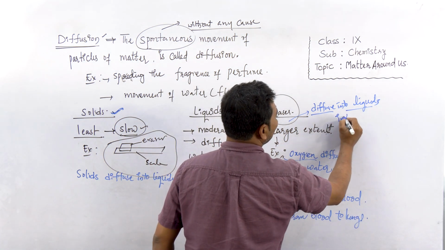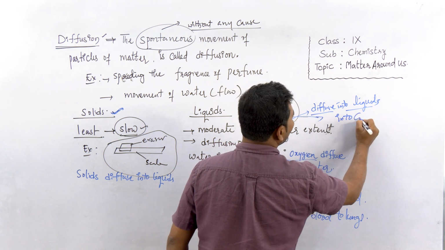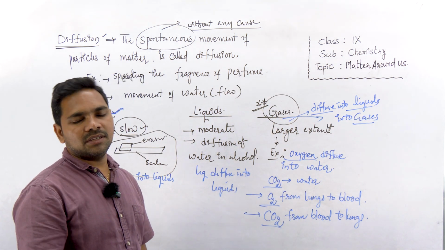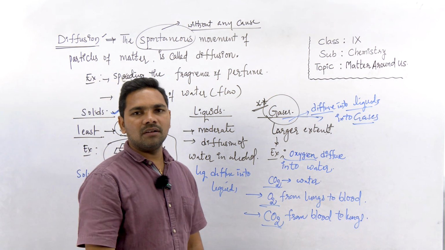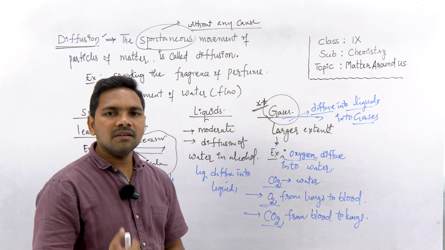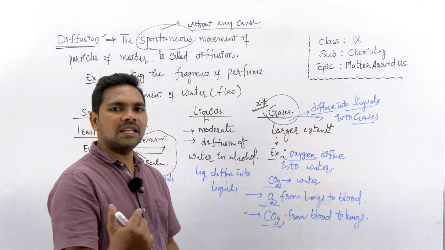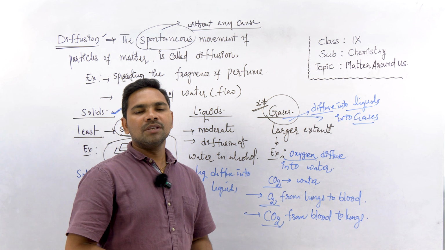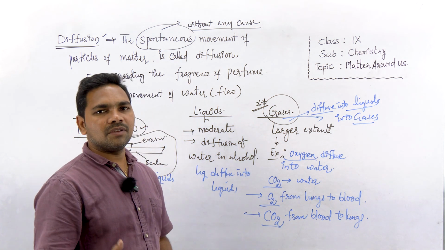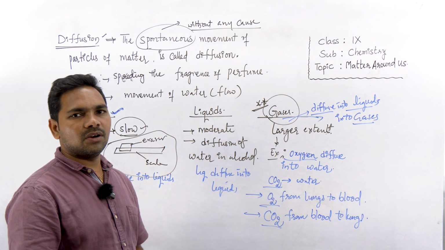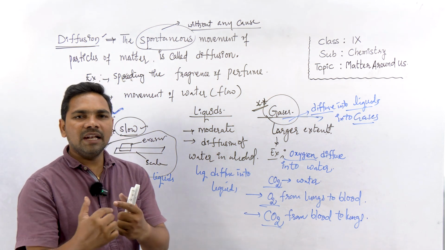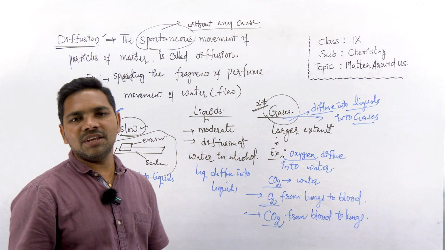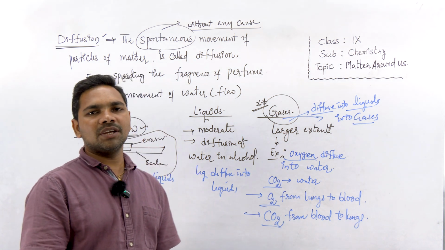They also diffuse into other gases. For example, when the gas stove is on and not lighted, we get LPG leakage, and we identify that leakage by the smell of the LPG. We smell that LPG because of diffusion. When there is leakage, that LPG gas diffuses into the air, and when that air reaches us, we smell it and understand that there is a leakage of LPG.